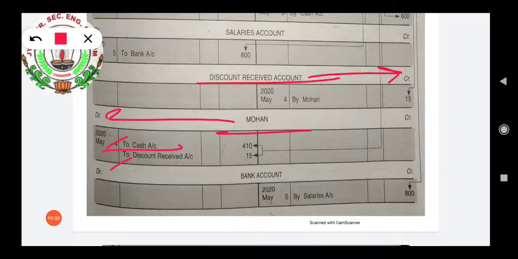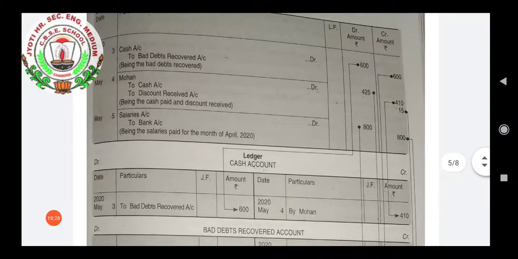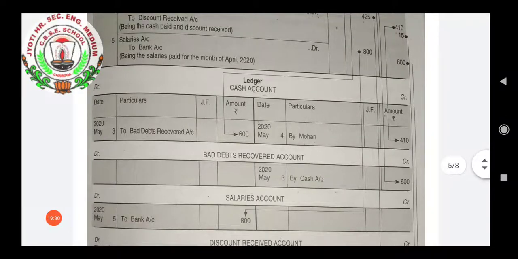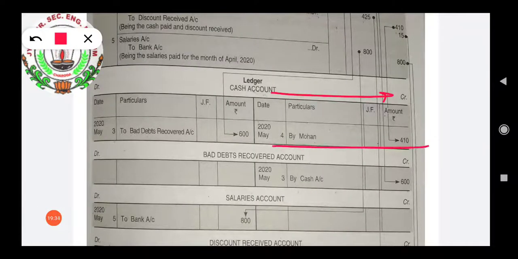Now here we see that cash account is coming a second time. So there is no need of opening another cash account. As we have opened cash account, in the same account we will post this transaction. So we will see cash account. Here it is given, cash account. We will go to the credit side and here we will write by Mohan.